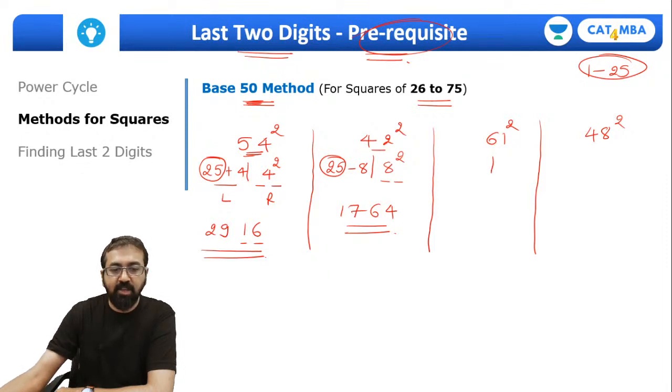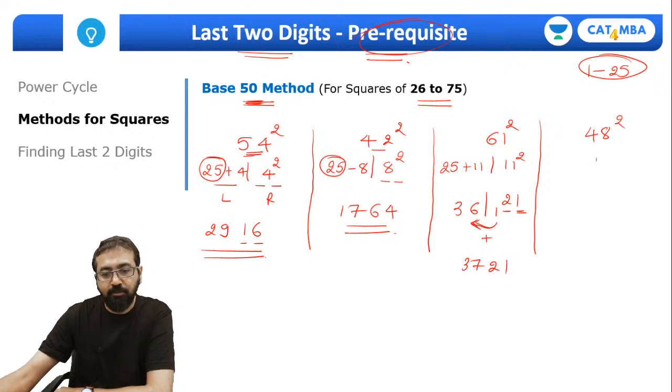Same way, 61 square. Compare it with the base 50. It's 11 more. So the right part should be 11 square, and the left part 25 plus 11. So 25 plus 11 is 36, and 11 square is 121. Again this extra digit has to be carried over because we need to keep only 2 digits. So this extra digit will be carried over to the left part. So 36 plus 1 is 37, and the right part is 21. Same way, 48 square. It's 2 less than 50. So write 2 square, and the left part 25 minus 2.